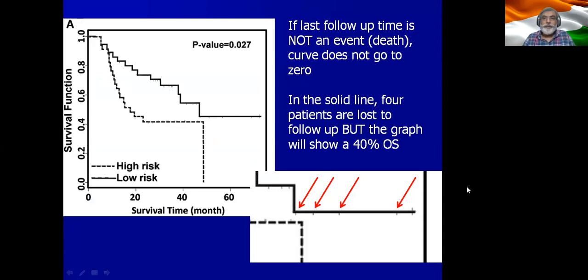When follow-up time is not an event, curve does not go to zero. So in the solid line, you can see that there are 4 patients who are lost to follow-up. They may be dead, but if you look at the graph, it will show a 40% overall survival. And these 4 censored people are shown in the red arrows in the enlarged portion. So this is an important thing that we should keep in mind, how it can be misleading.